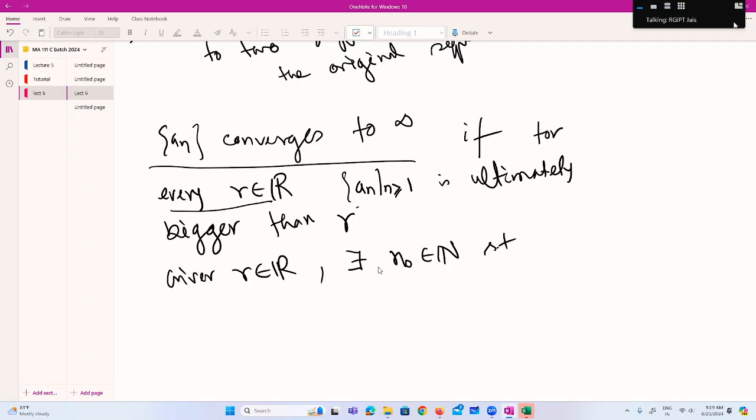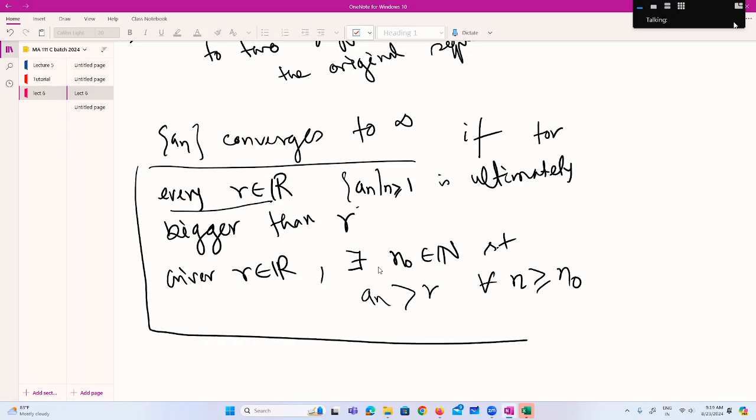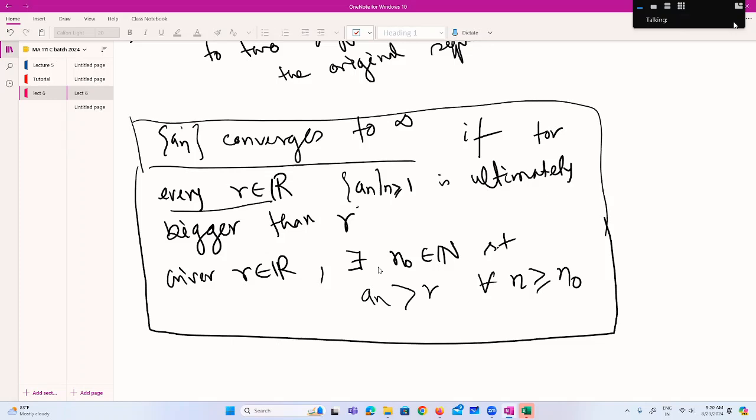So in terms of the definition, an should be greater than r for all n greater than or equal to n naught. Is it clear? an is said to converge to infinity if for every r in the reals, an is ultimately bigger than r. If you take any real number, you will get a member of the sequence bigger than that number.